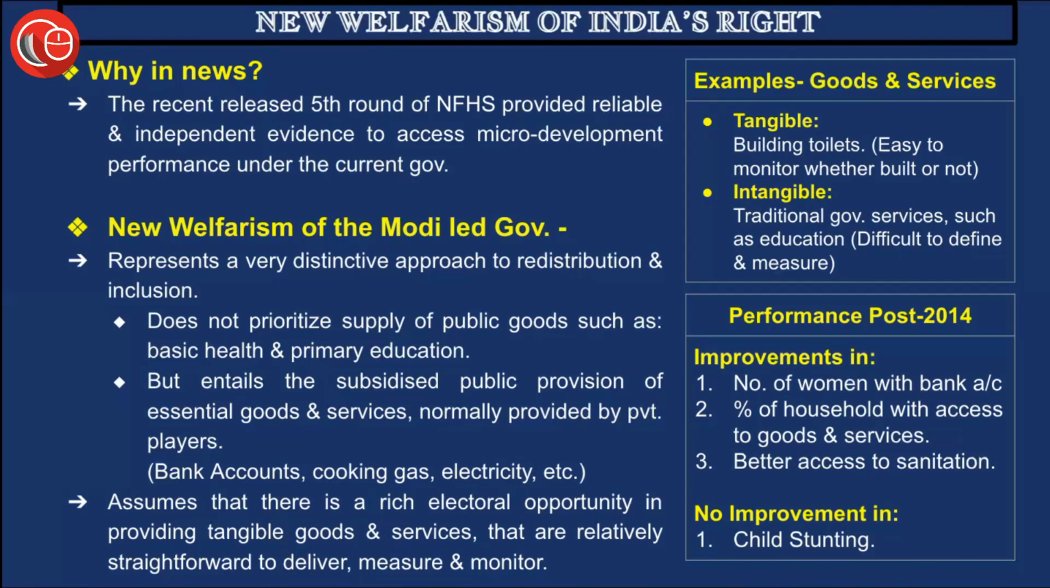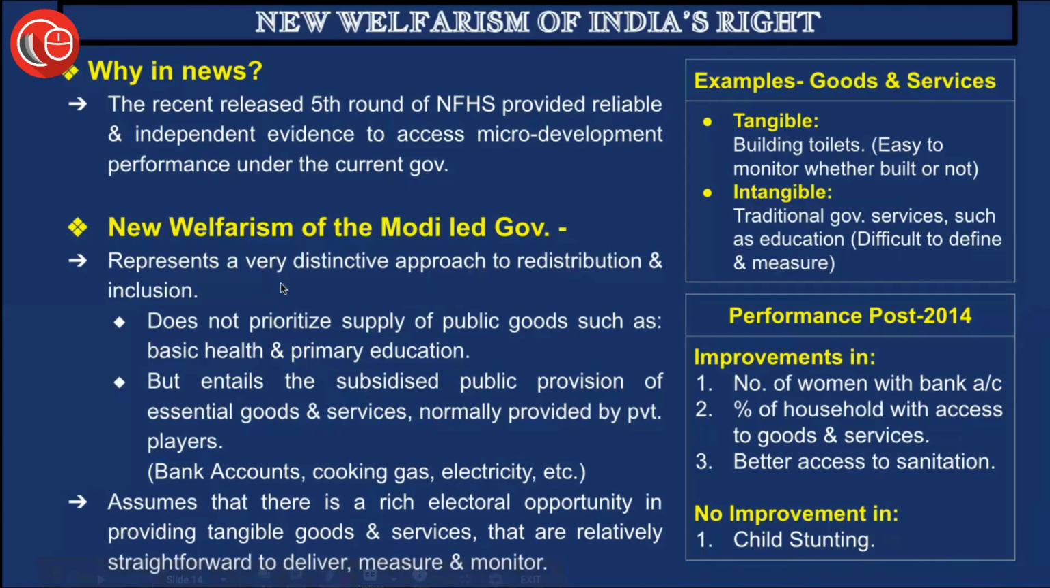For that matter, the state government tries to provide welfare schemes and benefits. All these schemes, like Mudra, and benefit schemes like MGNREGA, are welfare schemes. The recent release of the fifth round of the NFHS, the National Family Health Survey, provided reliable and independent evidence to assess micro-development performance under the current government.